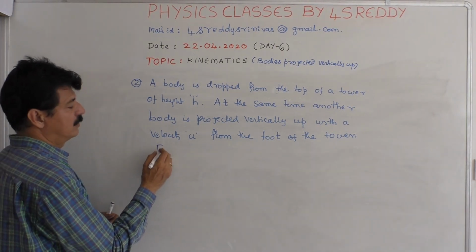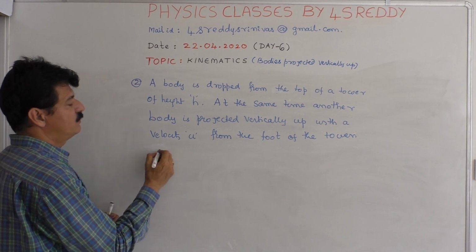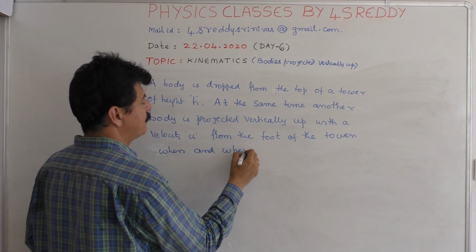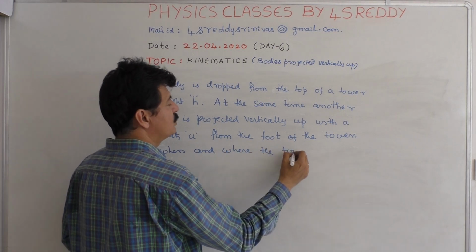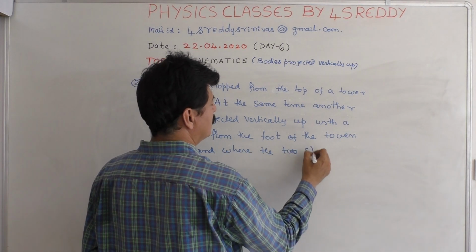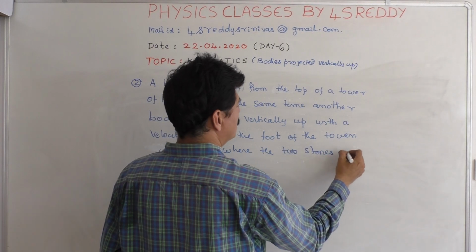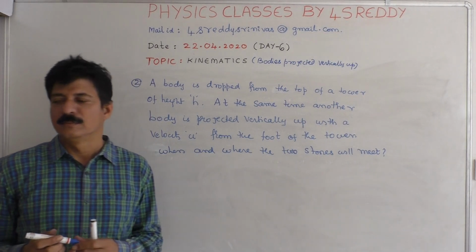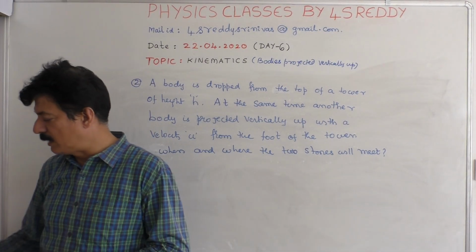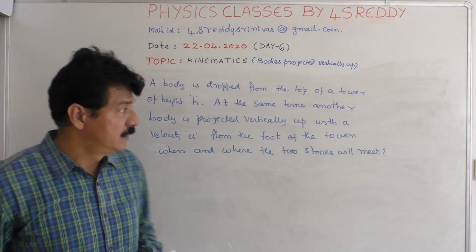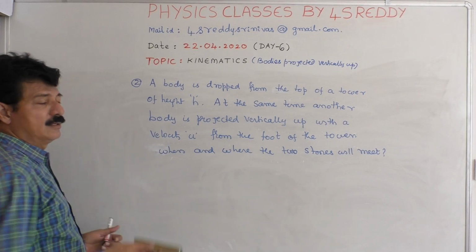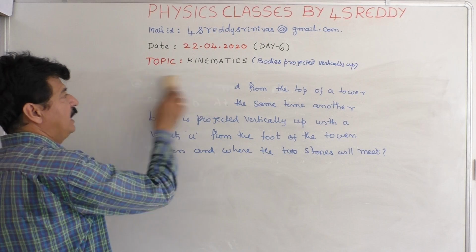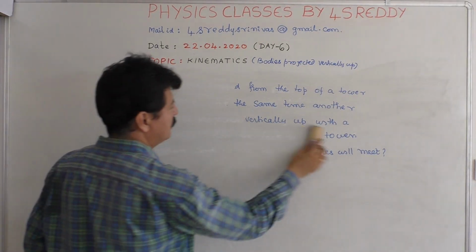Fine. Or otherwise, when and where the two stones will meet. This is the point we are going to get. Now how to solve this? A general solution, if you got it, we can easily calculate for any given numerical values.